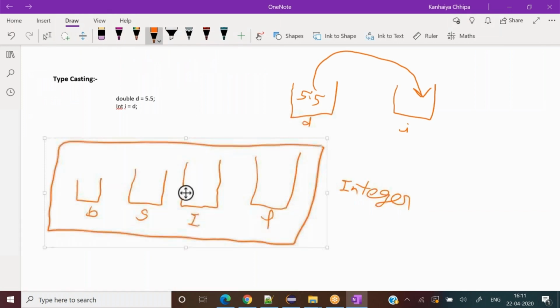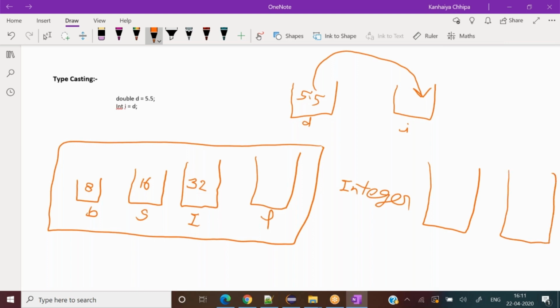Byte contains 8 bits, short contains 16 bits, integer contains 32 bits, and after that, float and double come. I write F for float and D for double over here. So it works in this way.